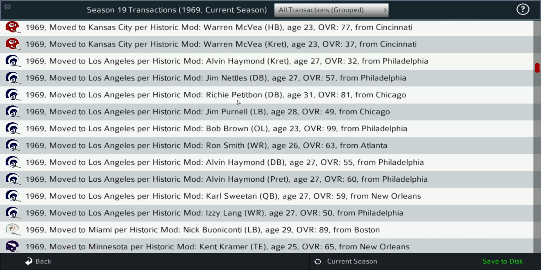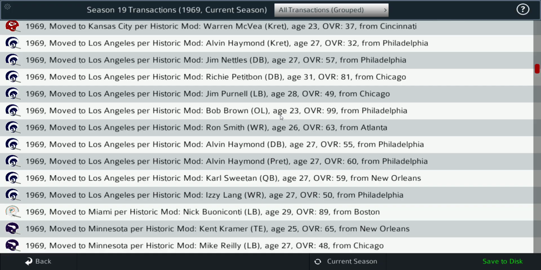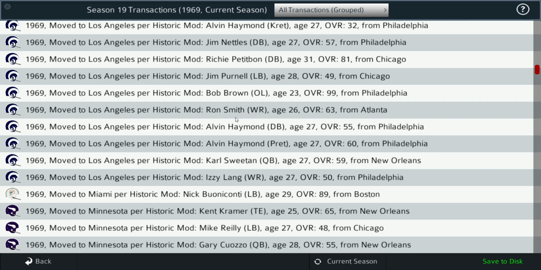Let's see, Richie Pettibone, that's a big one. Defensive back for the Bears, moves over to the Rams. Bob Brown, rated a 99 overall, offensive lineman for the Eagles, moves over to the Rams. The Rams made a lot of major moves from '68 to '69. Probably a good thing, because they really underperformed in '67 and '68, which were two seasons in real life that they really did well, but not in my simulation.